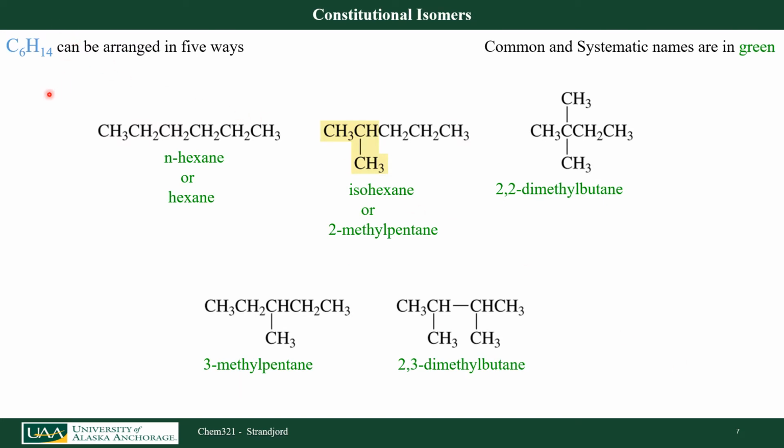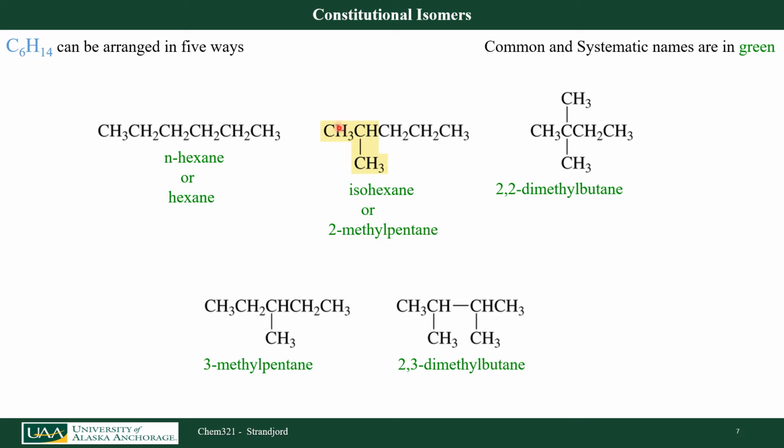Let's now look at 6 carbon constitutional isomers. In this case, I have 5 ways of drawing them. If I draw the linear chain, I'm going to call that n-hexane. This next one does have a common name. I could call this isohexane. Notice that I have these 3 carbons here at the end, which looks like isopropyl and isobutyl. Officially, we're going to call this 2-methylpentane using the IUPAC system, which we're going to discuss in a few slides. I just want to introduce some of the IUPAC system. This one is called 2-methylpentane.